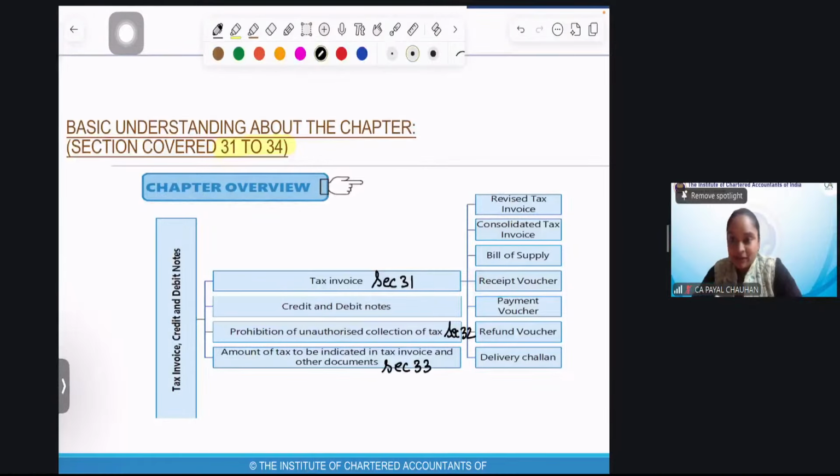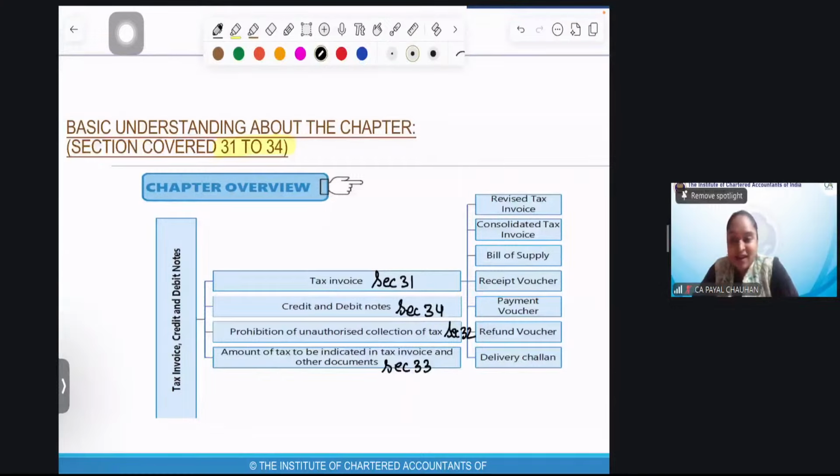I'll explain the other document, but the point is whenever you buy stuff, you would have taken the invoice, and in that invoice you'll always see CGST, SGST, the rate is also mentioned and the amount is also mentioned. It has to be mentioned as per section 33. And the last section is credit and debit note, section 34.